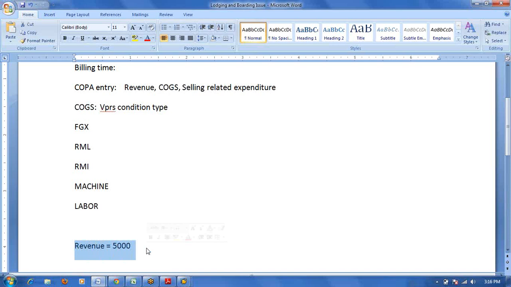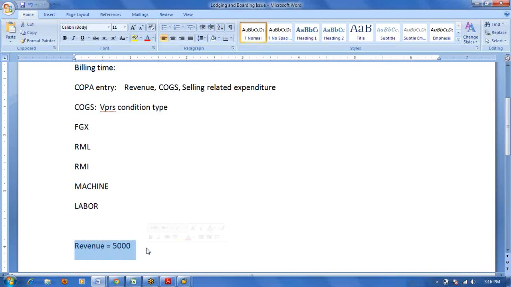Okay, what is the value in the VPRS? So all the cost breakup we can get from KKF6N. Yesterday we have shown that. No, that KKF6 is the preliminary cost estimate, not COPA related. So what about this price updating in the material master in future, this current price? The same price is updating once you run CK24, and that price is updated only in the material master, right? So that breakup we can get from some T-code. I think I forgot the T-code.